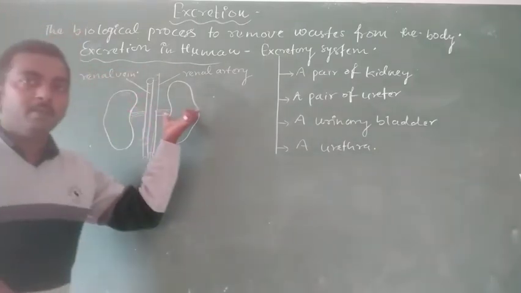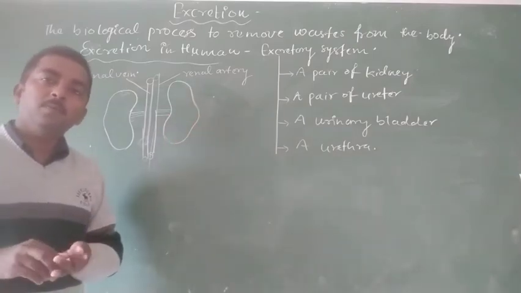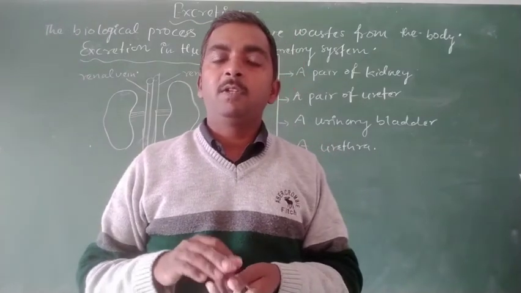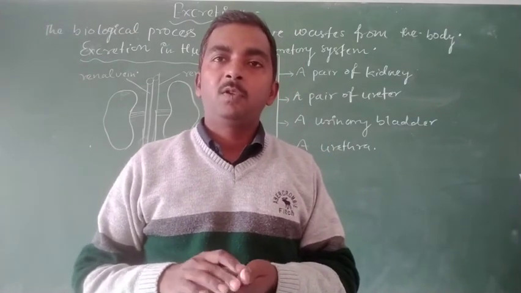These arteries and veins transport the waste material, the nitrogenous waste, inside the blood.